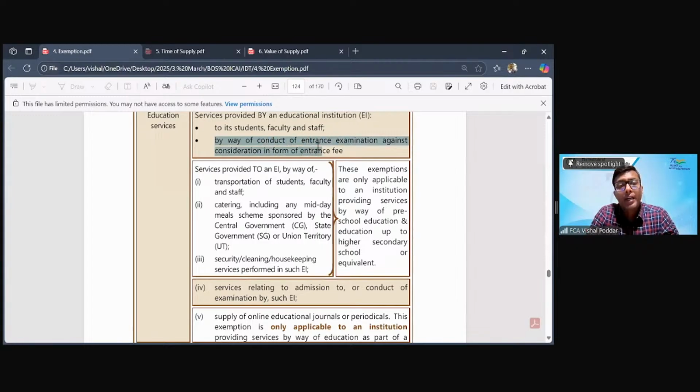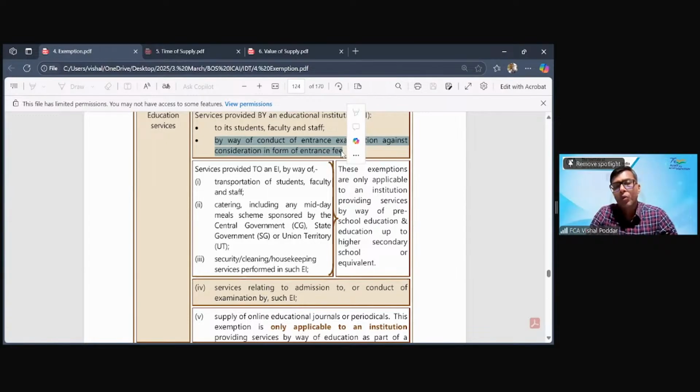now this was added later on because of some dispute, some confusion. That is, many times you'll find that different colleges, especially nowadays, even schools, have some entrance exams before taking up that candidate or before giving the admission to that candidate. Now, in this particular case, these schools and colleges charge some fees for that entrance exam.